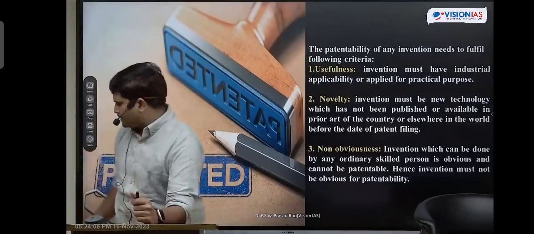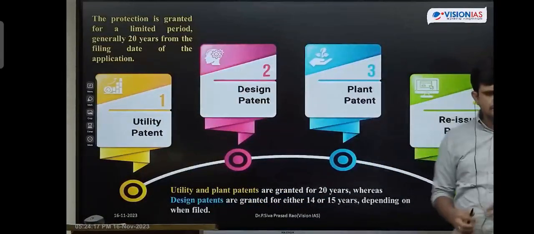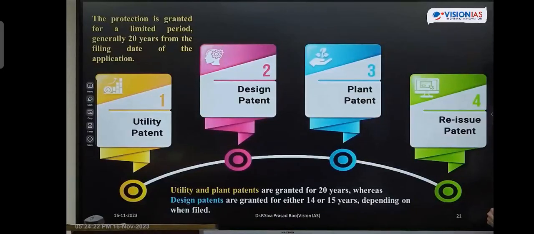Now the next one is types of patents: utility patent, design patent, plant patent, and reissue of patents. These are the 4 types of patent rights, students. I told you that patent rights can be given for a process or for a product. Utility patent relates to a process or design. A design patent is for a particular product which has unique characteristics. Plant patent means newly developed plant varieties.